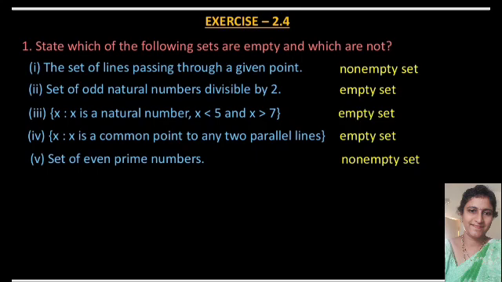All of you know parallel lines never intersect each other. So there is no common point to any two parallel lines, so there are no elements in this set. So this is also an empty set.